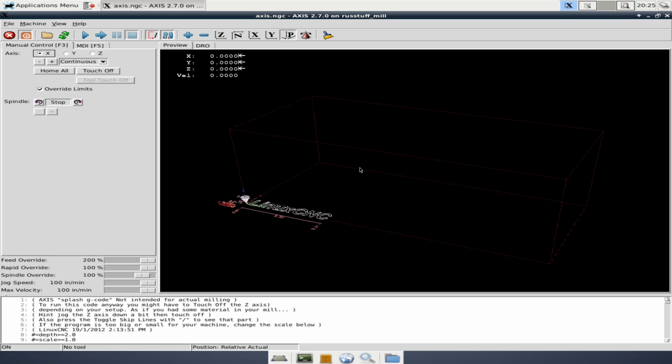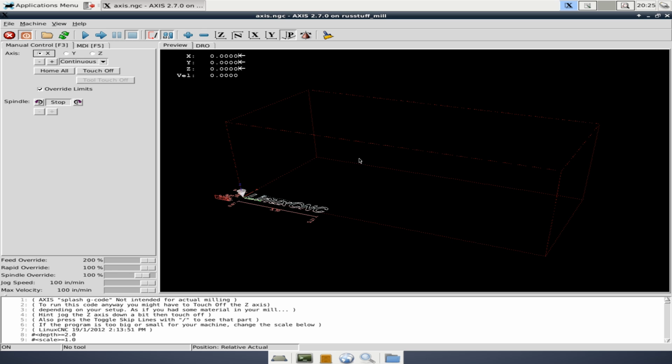So the next video is going to cover one of the HAL files. Specifically, we're going to edit out the line that says we have limit switches. What you're looking at here is LinuxCNC being run inside of a virtual box on a Windows 10 computer, and we don't have limit switches set up because you can't run LinuxCNC in a virtual box and control a machine. So we want to turn this off so that we don't constantly get these limit out warnings.